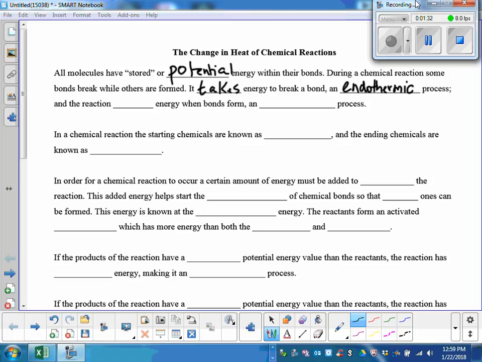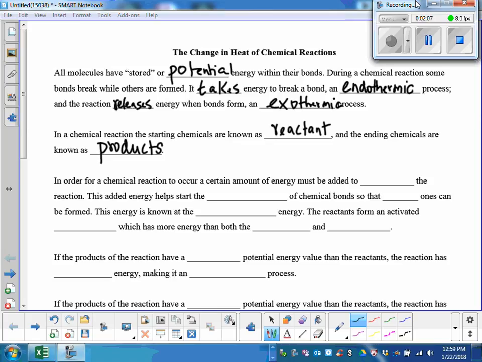And when a bond is formed, the reaction releases energy. Because it releases energy, what is that process called? It's called an exothermic process. In chemical reactions, the starting chemicals are known as reactants, and the ending chemicals are known as products.